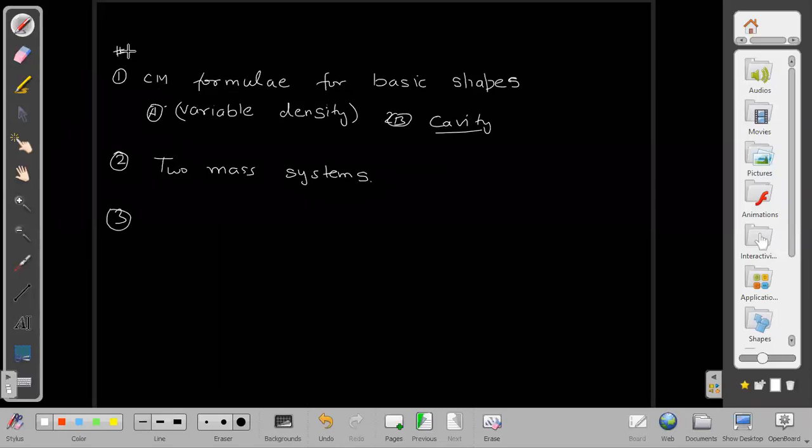And I think before even I start this topic, first and foremost, I will be trying to develop some intuition about center of mass. Before even starting the questions, I will be giving some examples without solving them properly. Just examples telling you these are the kinds of problems you will encounter where the center of mass concept will be helpful for us. So I will be giving some examples in the beginning just to develop intuition. Examples could be of a falling rod, or it could be balancing.